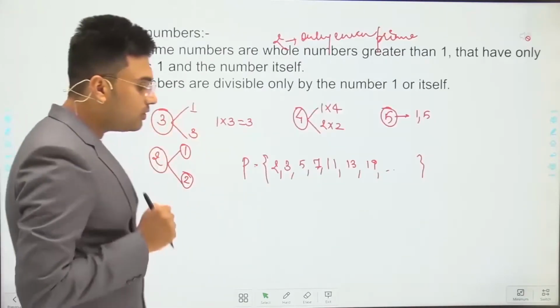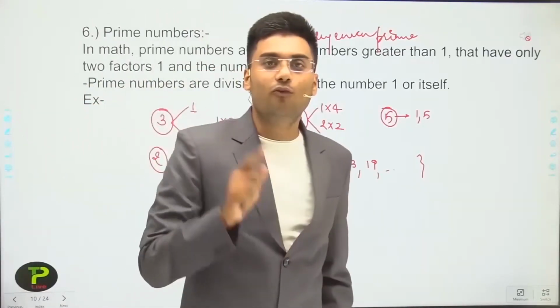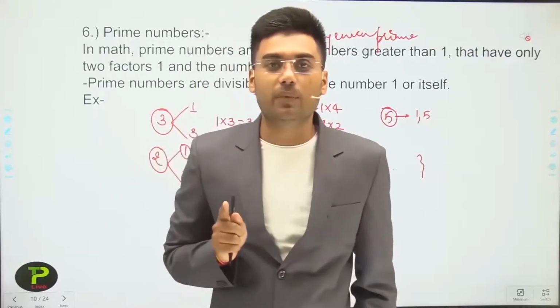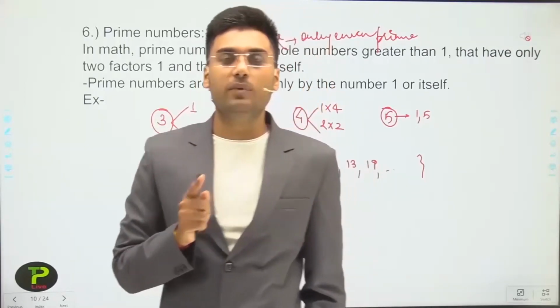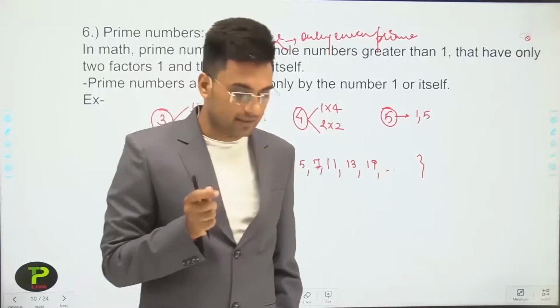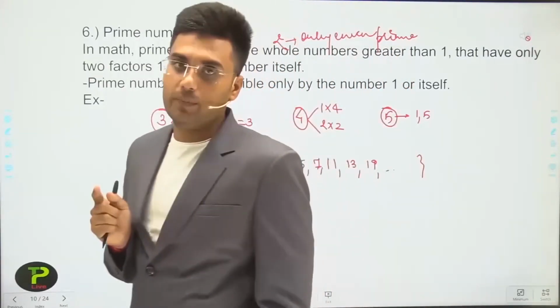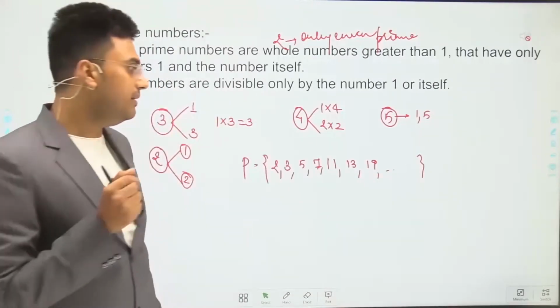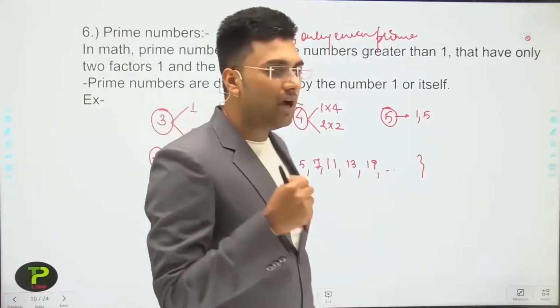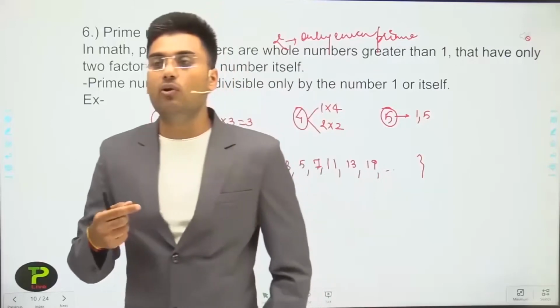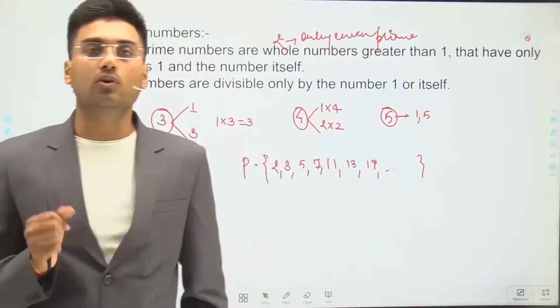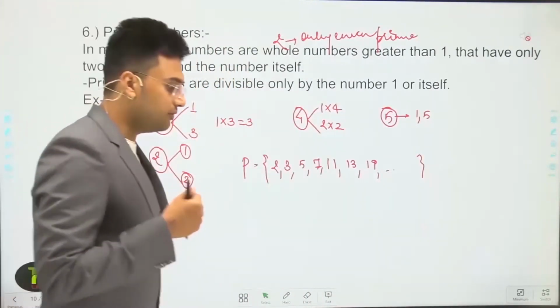Now one more thing for prime numbers: 1 is not a prime number. I already discussed it, but I repeat my words. 1 is not a prime number because a prime number should be greater than 1. If you get a number, then how can you identify whether it is prime or not? That is the big question for you.